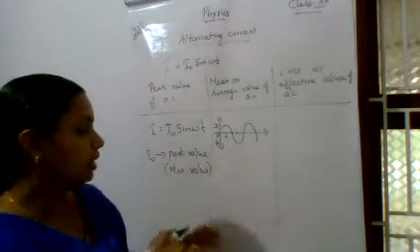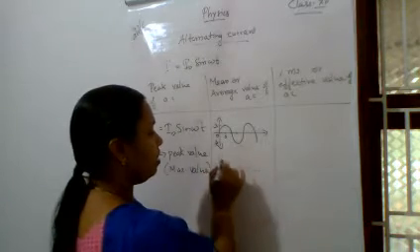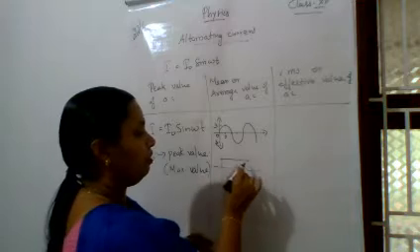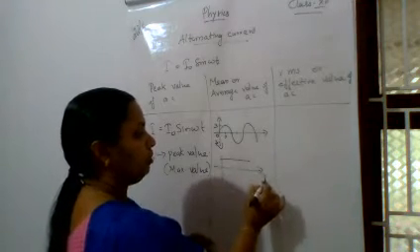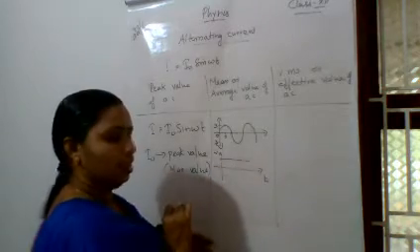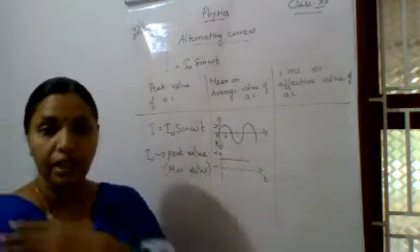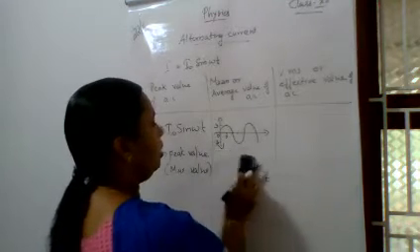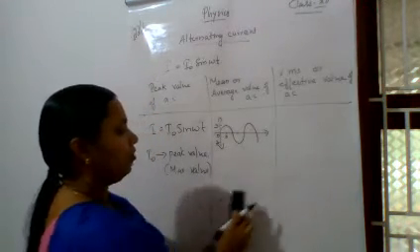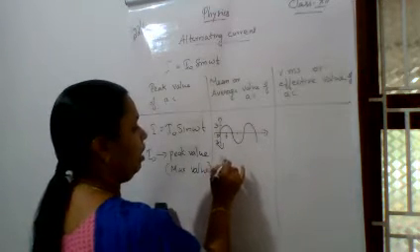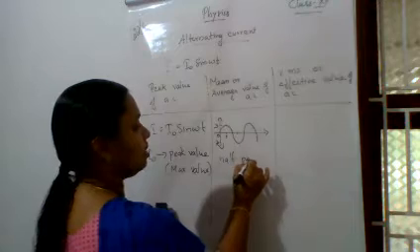So unlike DC, we can't say a constant value of AC for a long time. Here it is the time axis and the voltage axis for DC. Here it is constant. So we are going for the average value. And what is this average value? The average value of AC we are finding out for the half period of AC.